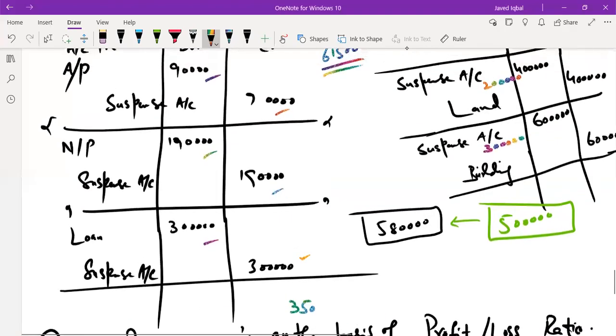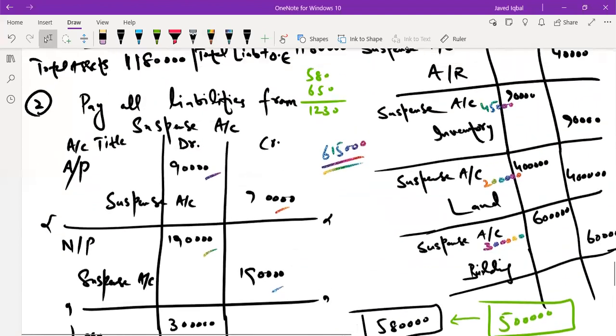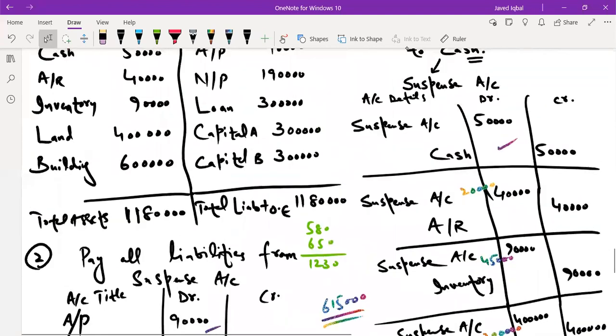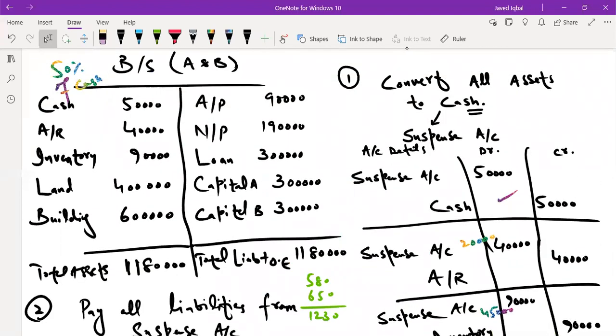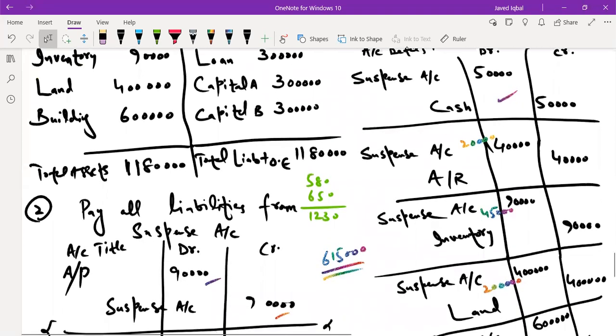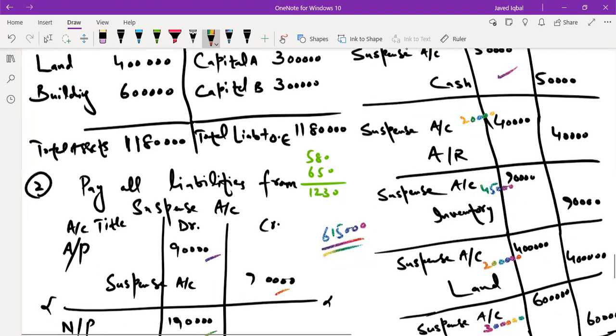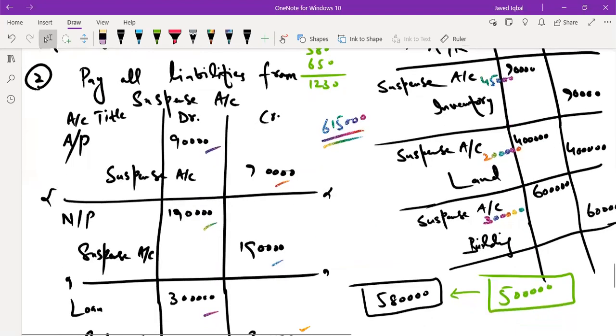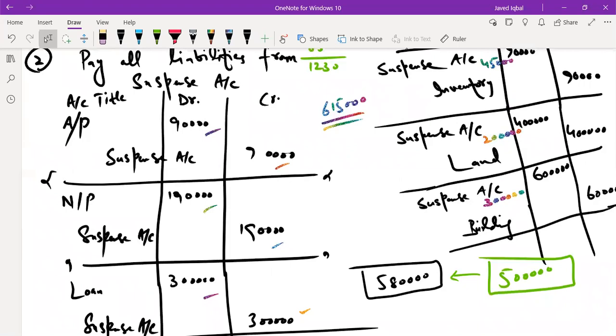Okay, Ji, we were discussing this second scenario in which we thought that all these assets are generating, except cash, obviously, 50% of cash. So this would mean that you have 20,000, this 50,000 would remain 50,000 since it's a cash. Accounts receivable would generate only 20,000, your inventory would generate 45,000, land 200,000, and building would be generating 300,000.